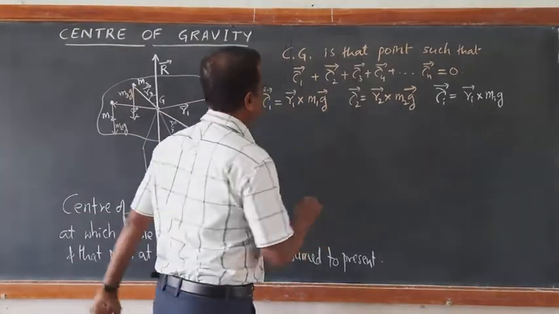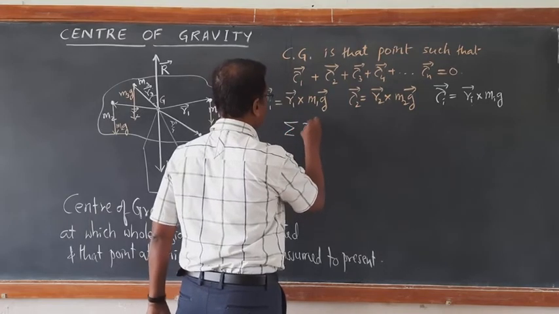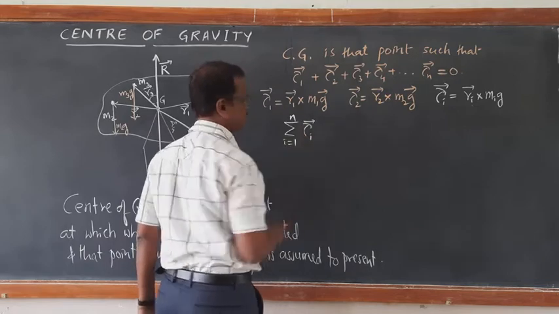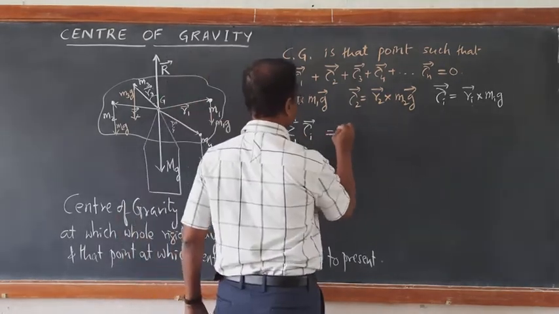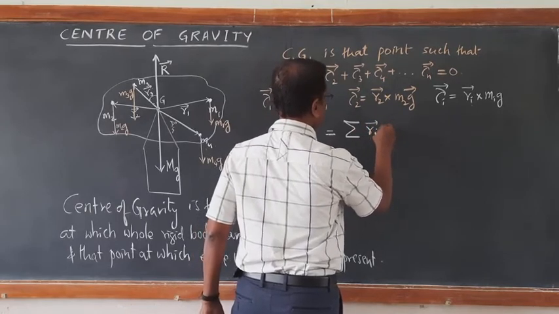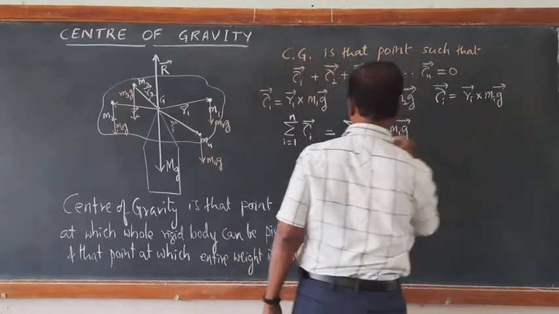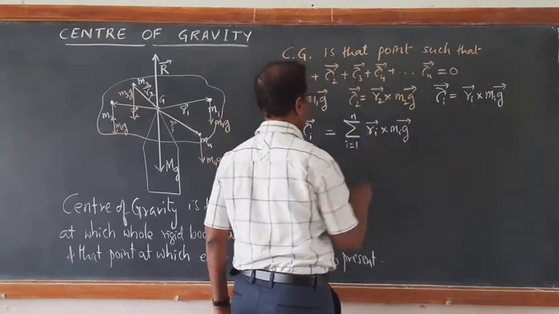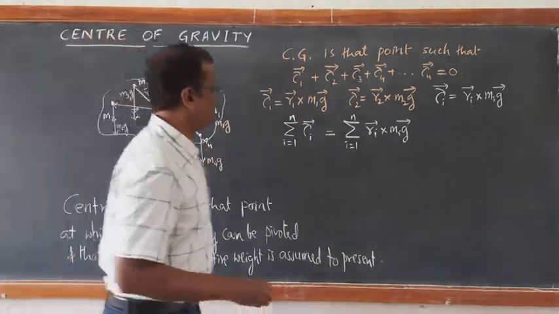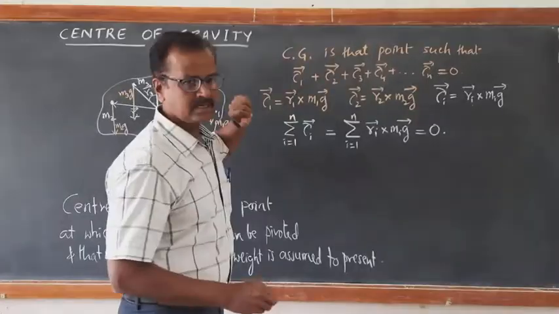Then what happens? The sum of all these tau from i equal to 1 up to n is equal to the sum of all these Ri cross Mig, i equal to 1 up to n, where we consider this entire rigid body to consist of n number of particles, and it should be equal to 0. Such a point is called the center of gravity.